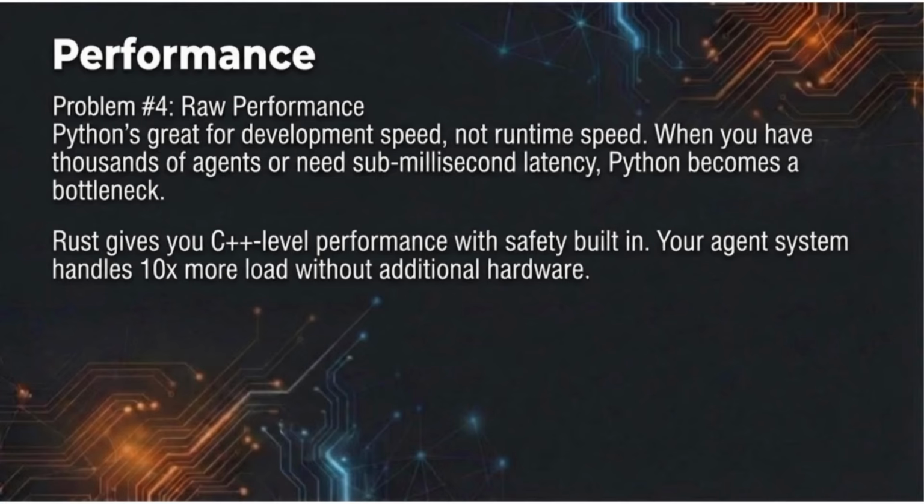Problem 4. Raw performance. Python's great for development speed, not runtime speed. When you have thousands of agents or need sub-millisecond latency, Python becomes a bottleneck. Rust gives you C++ level performance with safety built in. Your agent system handles 10x more load without additional hardware.